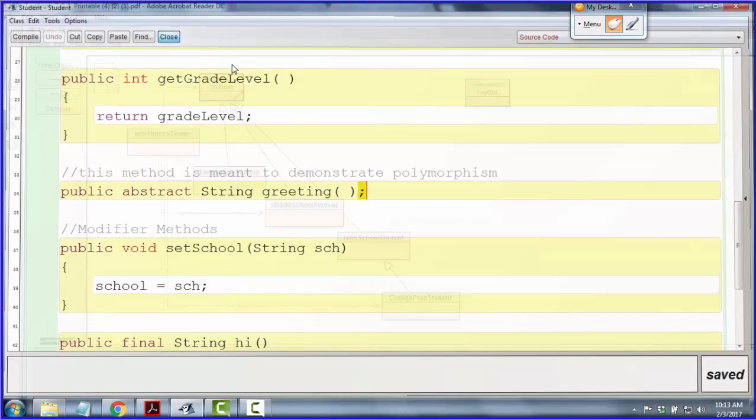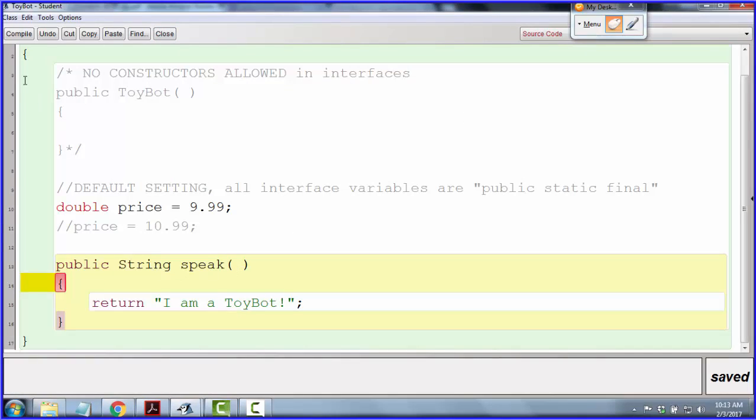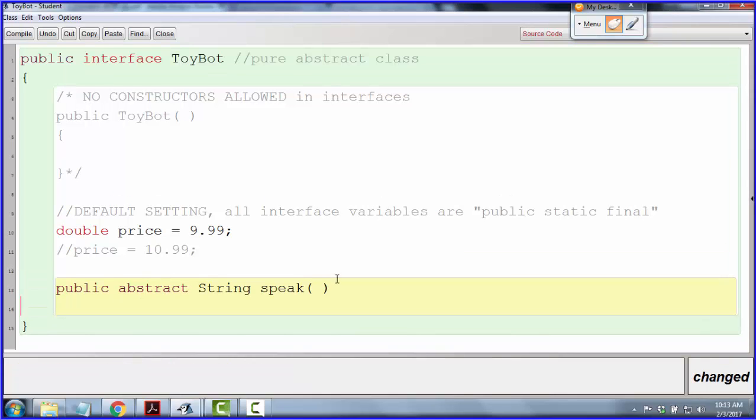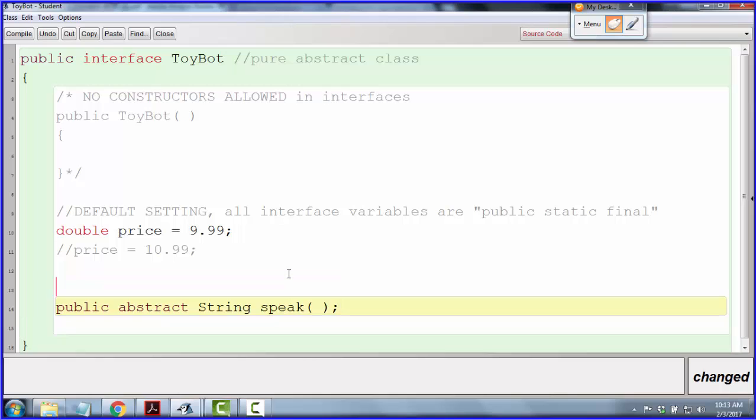Like, that was a rule. And I'm kind of seeing that same thing here. It's saying, okay, interface abstract methods cannot have a body. The difference is, today, I didn't write the word abstract. But this is like with the variable. I essentially did write that word. Once I make a method in an interface, I'm making an abstract method whether I like it or not. So this is like another default setting, okay? When you're working inside of an interface, all interface methods are public and static, okay? And you don't get to change that.